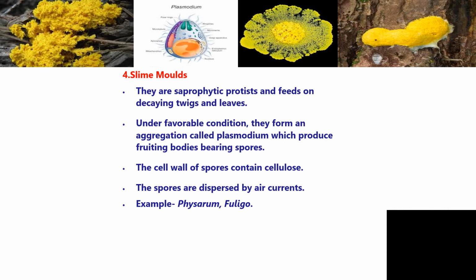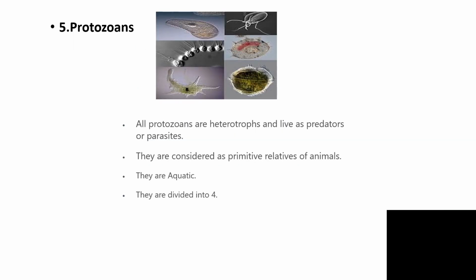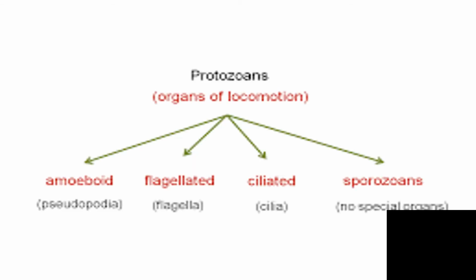Now let us see the last group, that is protozoans. All protozoans are heterotrophs and live as predators or parasites. They are considered primitive relatives of animals. They are aquatic. Based on locomotion, they are divided mainly into four: amoeboid, flagellated, ciliated, and sporozoans. Amoeboid movement is with the help of pseudopodia, flagellated with the help of flagella, ciliated with the help of cilia, and the sporozoans do not have special organs, but have a gliding movement.